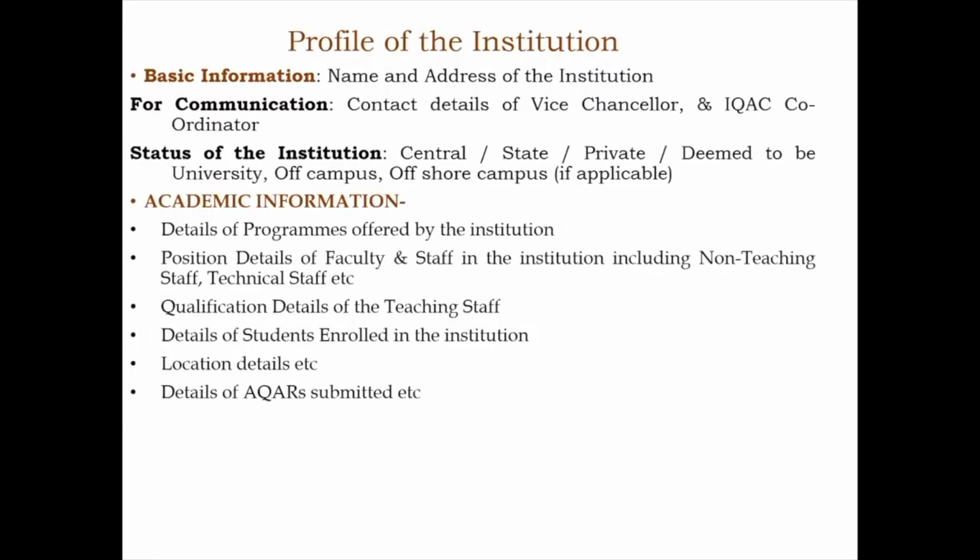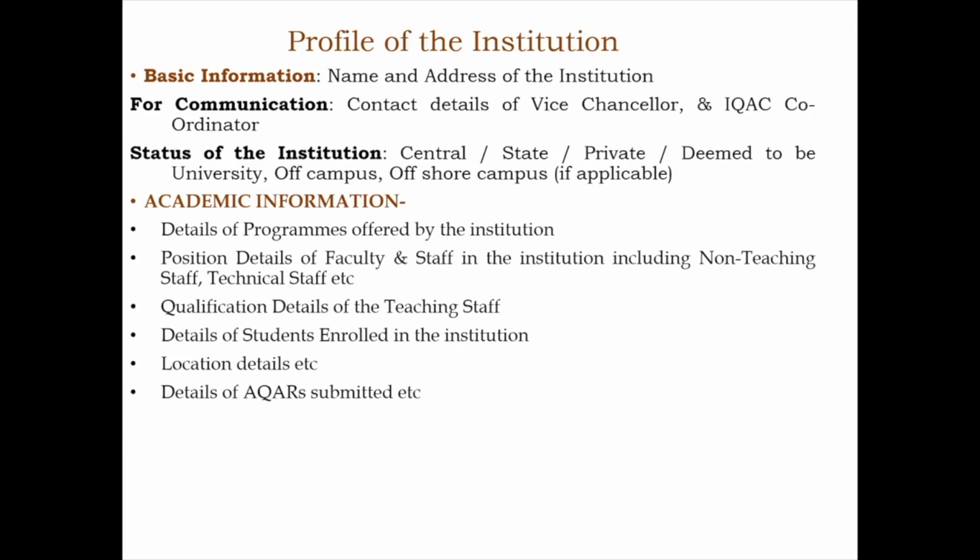The first is the profile of the institution. It's very simple, like any basic profile of an individual. We ask for the details of the institution in terms of the name, the address, where exactly they are located, and for communication, the details of the head of the institution, maybe a principal or the vice chancellor, but please give the email ID belonging to the institution.